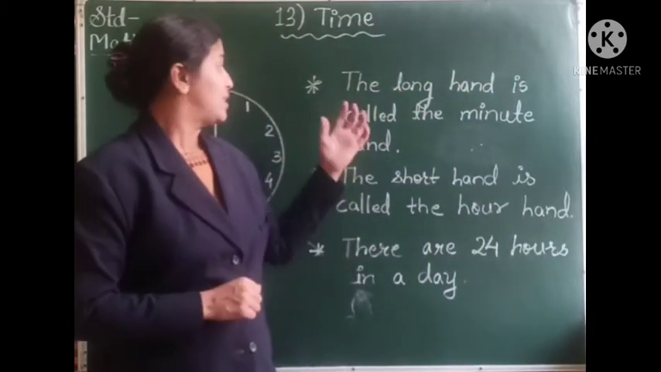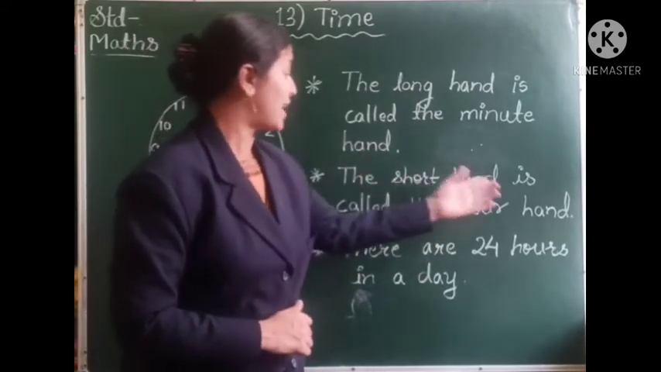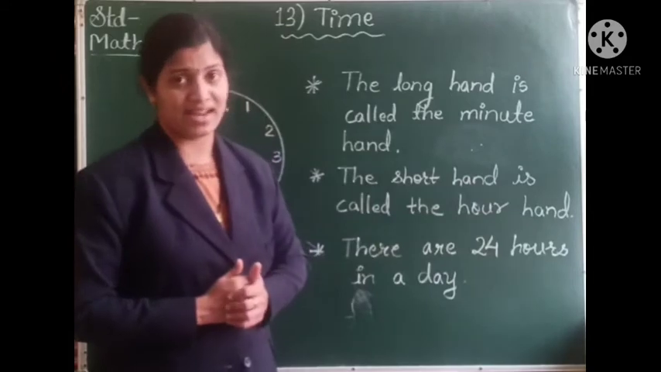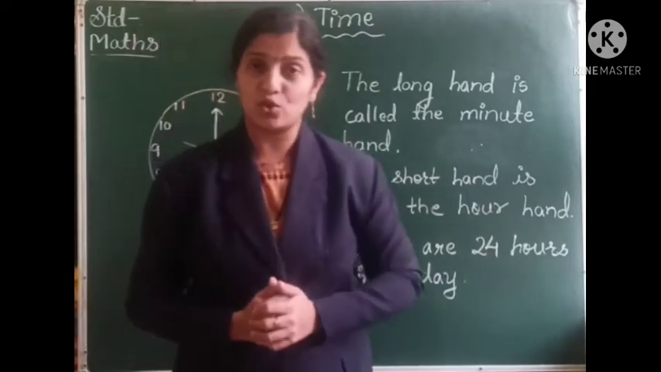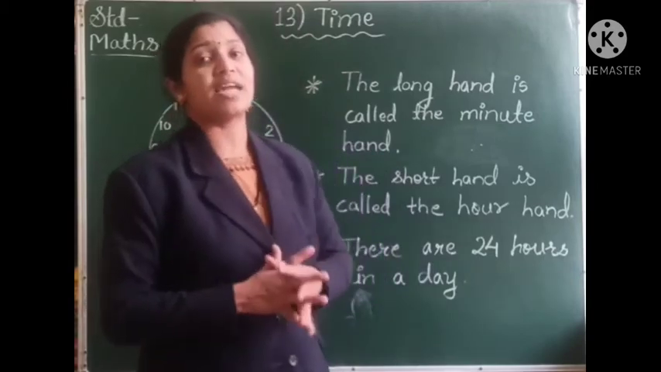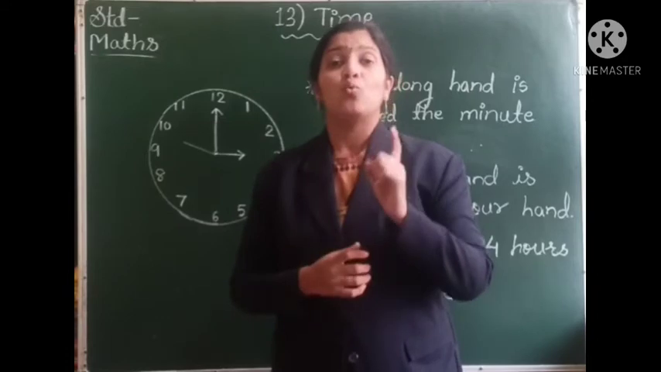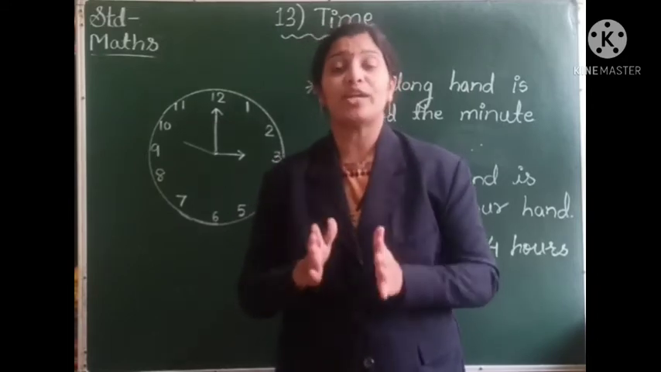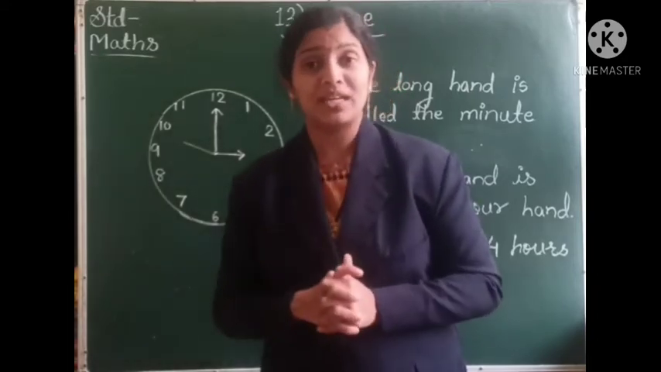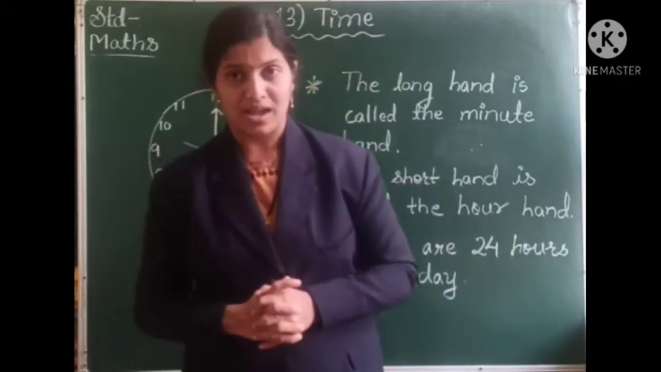So the long hand is called the minute hand. The short hand is called the hour hand. And the thin hand, as I told you, is called the second hand. And when we come to the measuring of time, one day has 24 hours. How many hours? One day is equal to 24 hours.